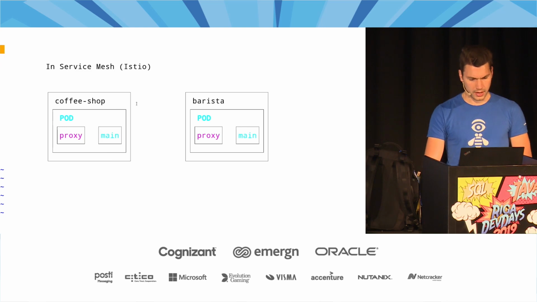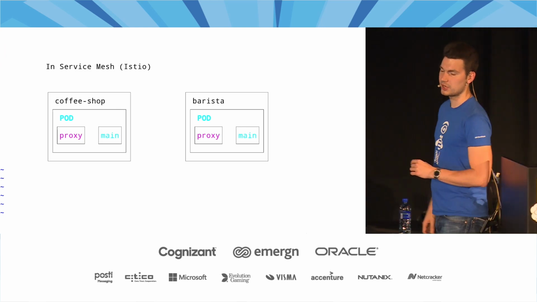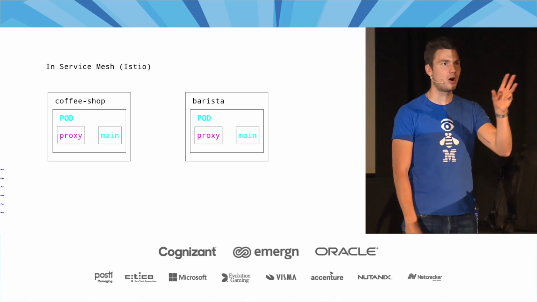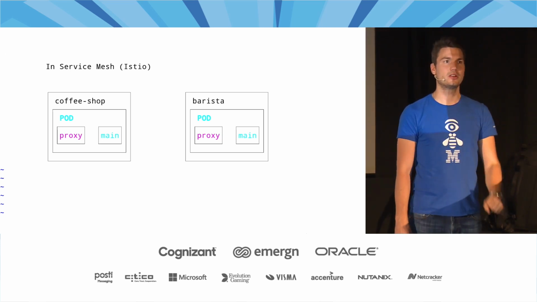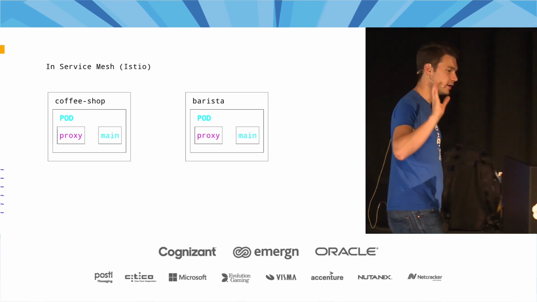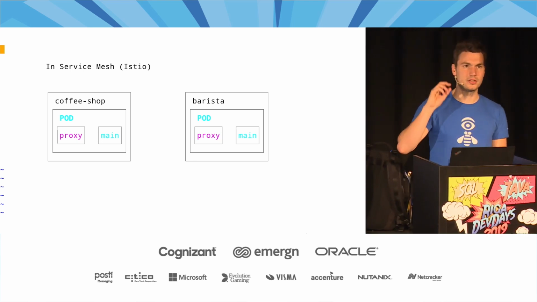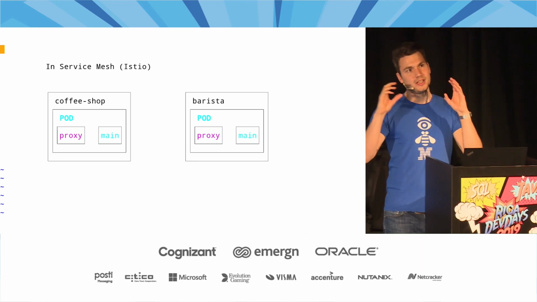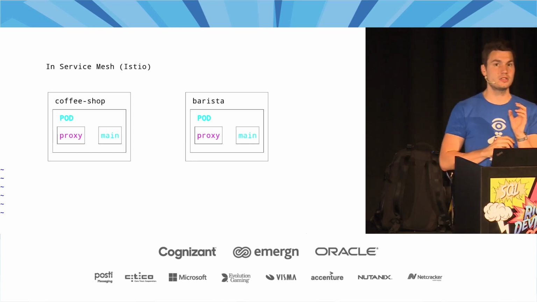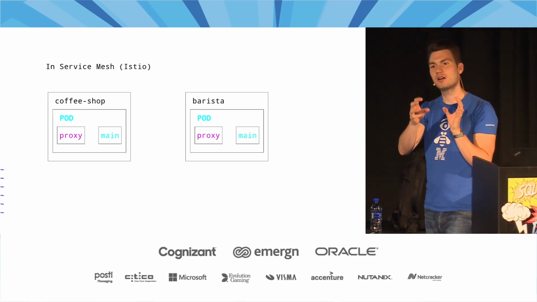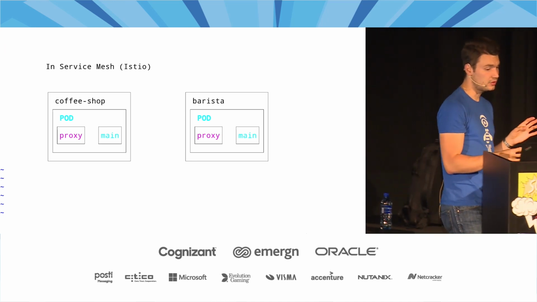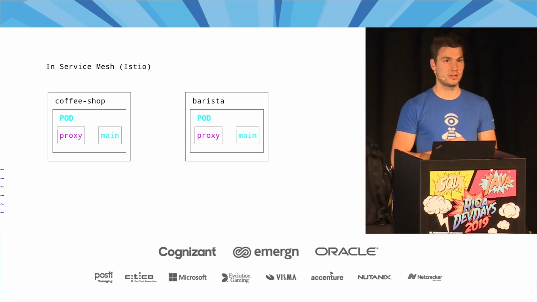So the way that works in a service mesh environment: remember before we had pods, and a pod contains a running Docker container or any running container. Now we have a service mesh, where we also have services and pods, but each and every pod now contains 2 containers: our main application container, and a sidecar container, a proxy container. That's an Envoy proxy under the hood, and it manages all that stuff for us.